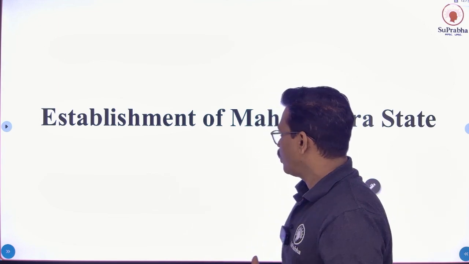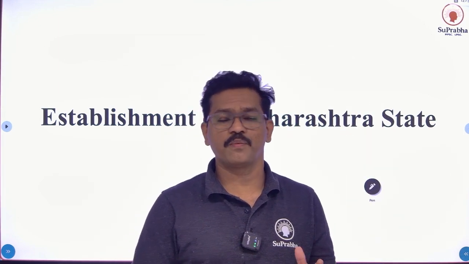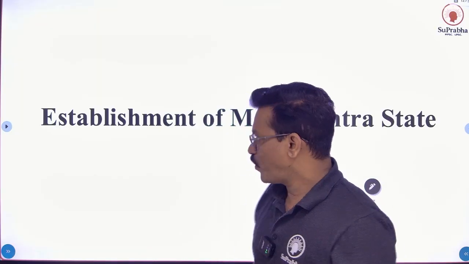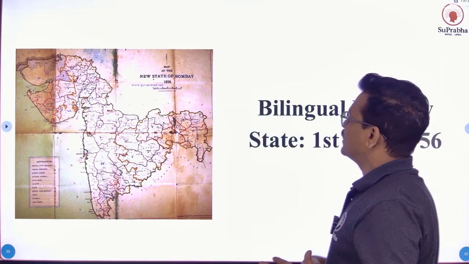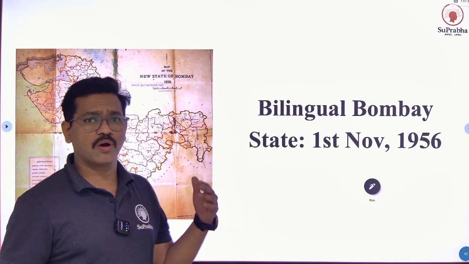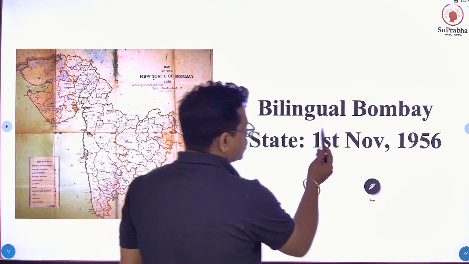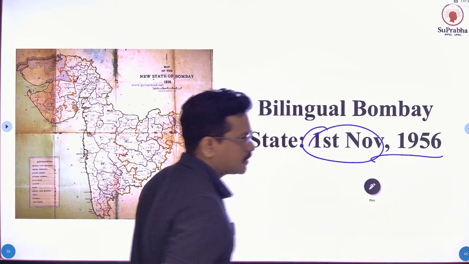Okay. So establishment of Maharashtra or birth of Maharashtra. Before 1st May 1960, Maharashtra was part of Bombay state or bilingual Bombay state, which was established on 1st November 1956.